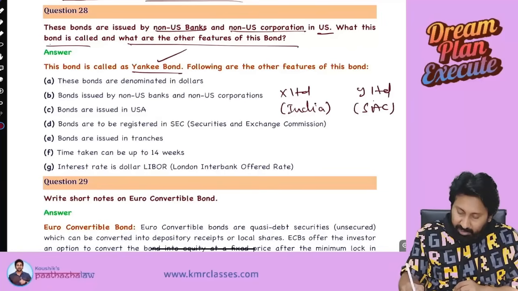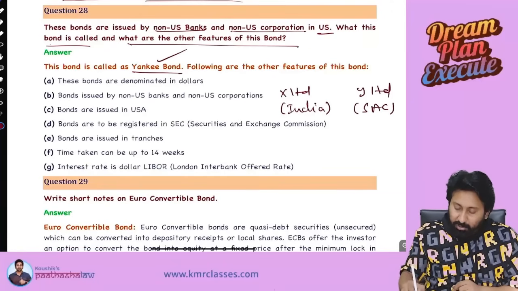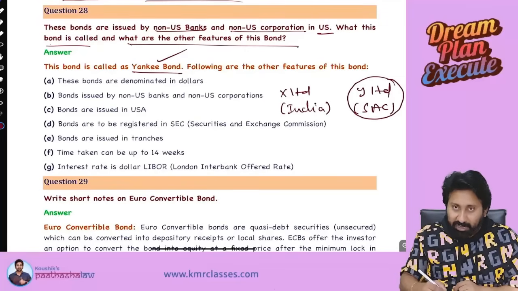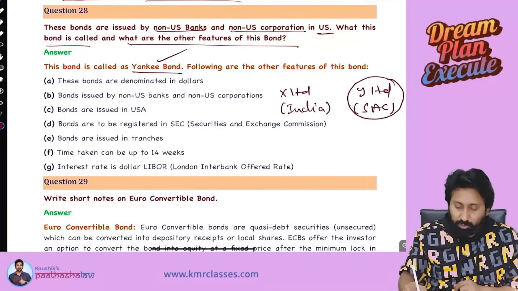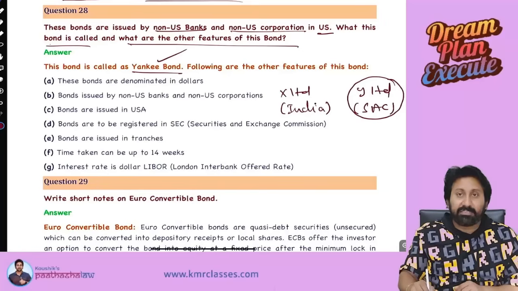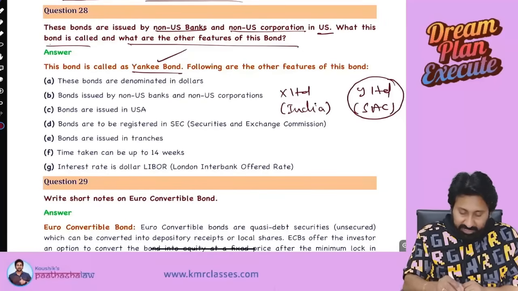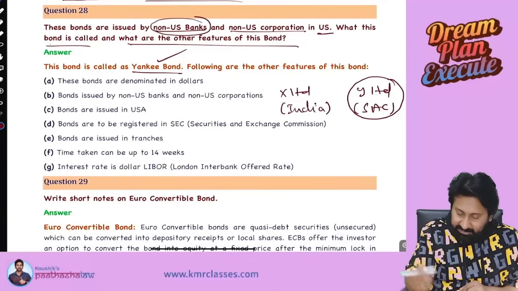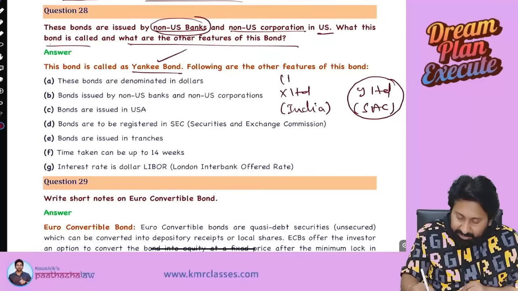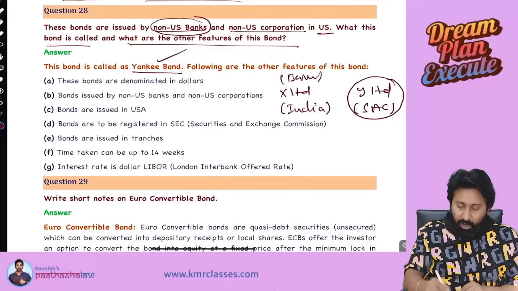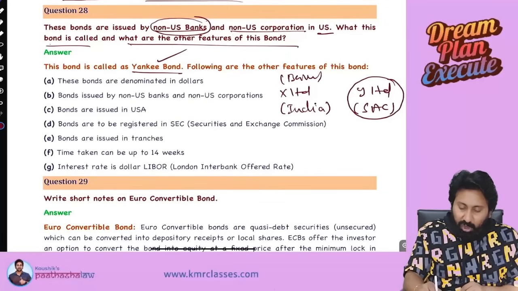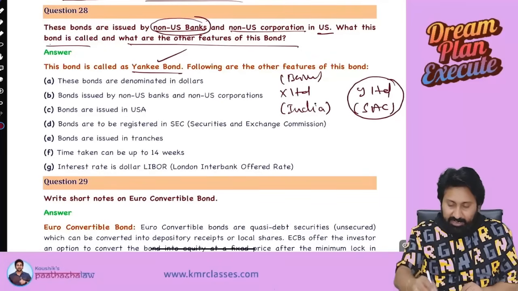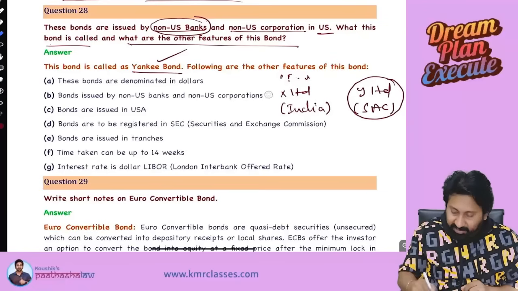Now, these people, which is a company incorporated in South America, they wanted to raise money from USA. See here. These bonds are issued by non-US banks. Let us say X Limited is a bank in India, non-US bank, and non-US corporations in USA. For your understanding, I will give you a super example.